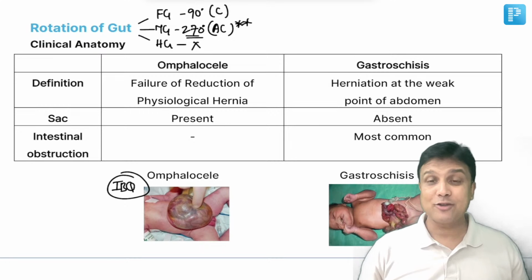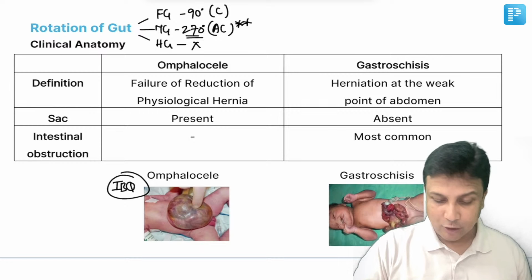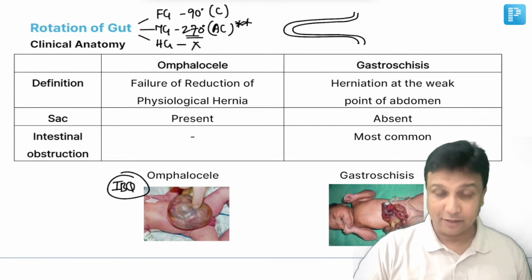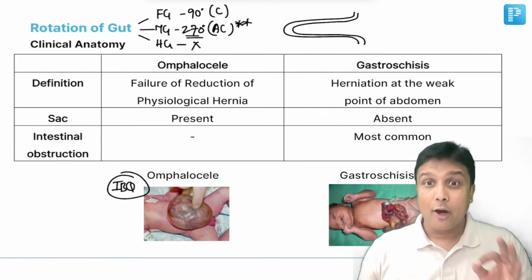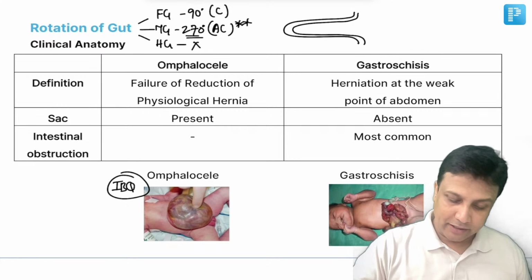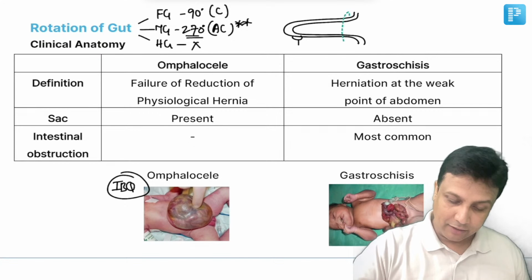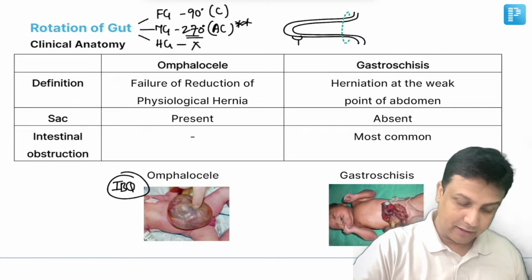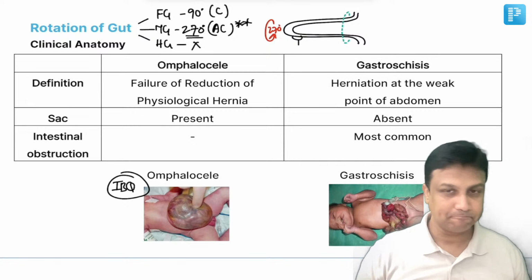Now, first of all, what is going to happen here is during the rotation of midgut, the midgut cannot be accommodated inside the abdomen. Why? Because this rotation is taking place during the 6th week of development. Just imagine, 6th week, 1.5 months of the pregnancy. Therefore, the midgut is actually going to come out of the umbilical opening. Now, after coming out of the umbilical opening, the midgut is going to rotate 270 degrees in anti-clockwise direction.